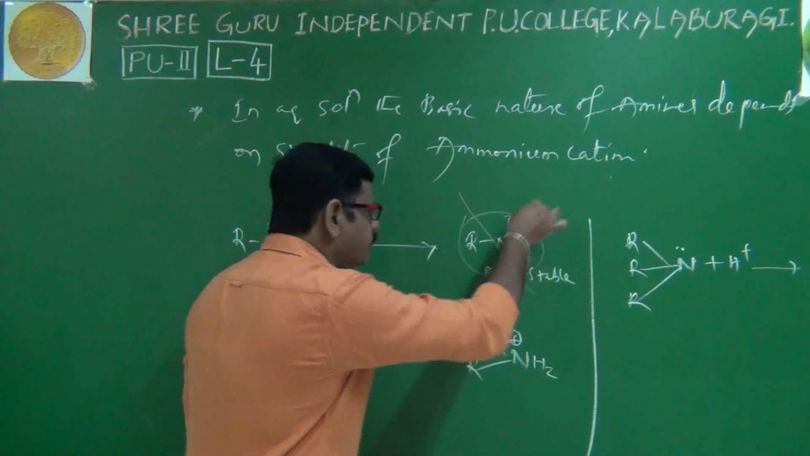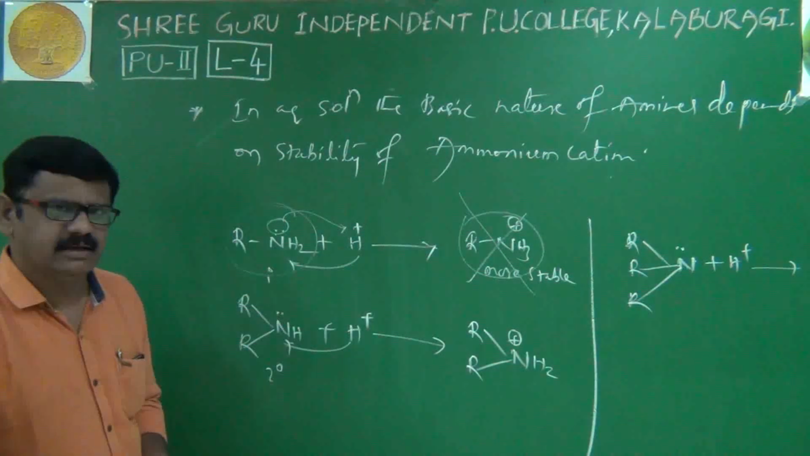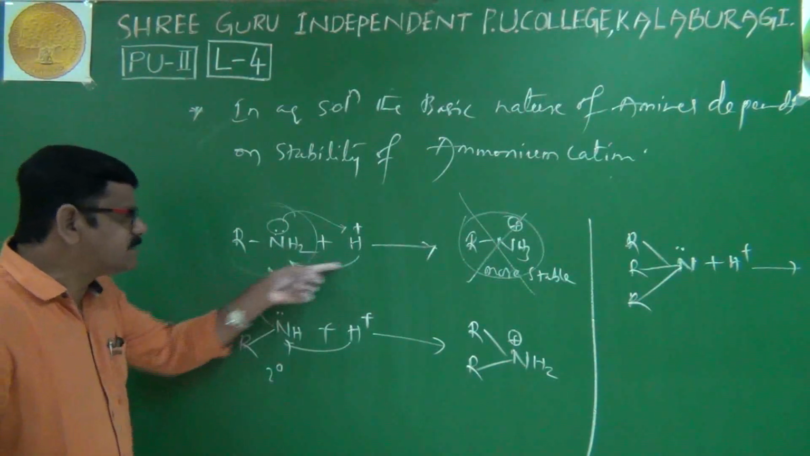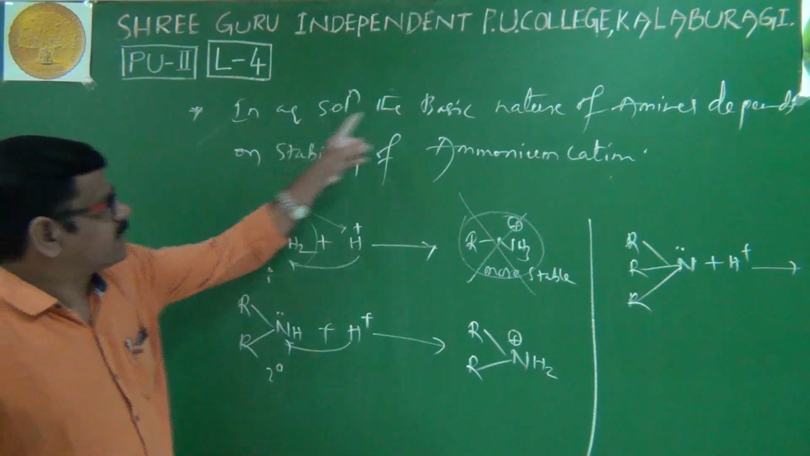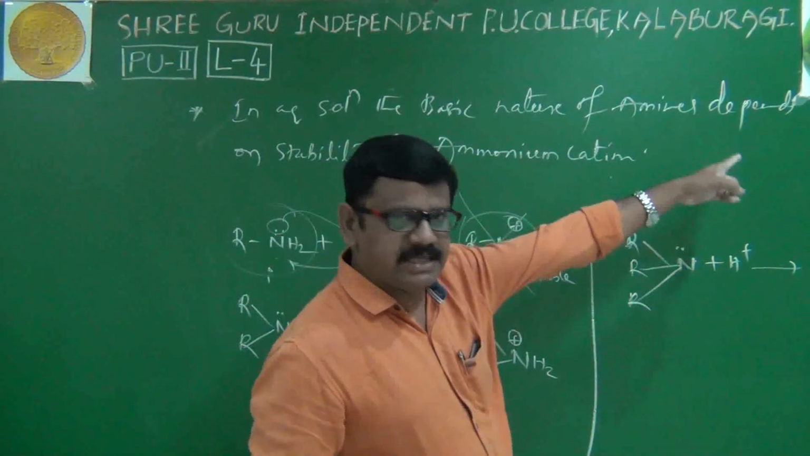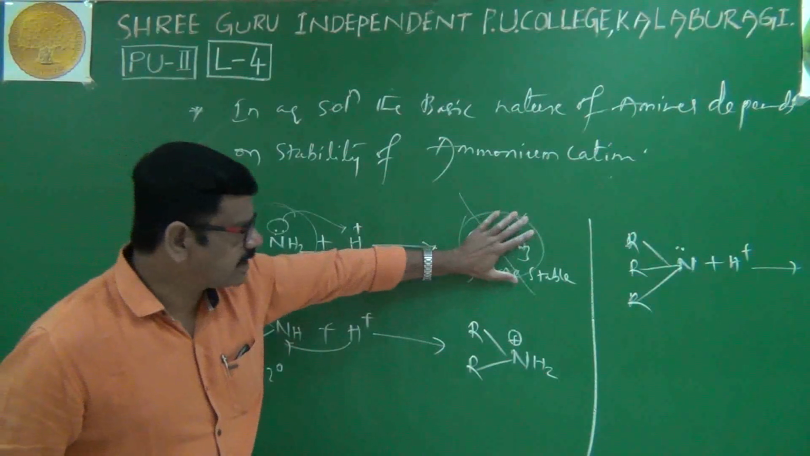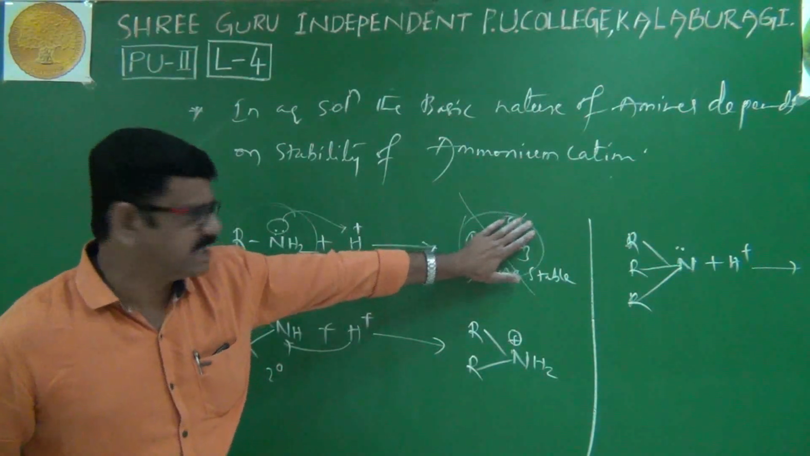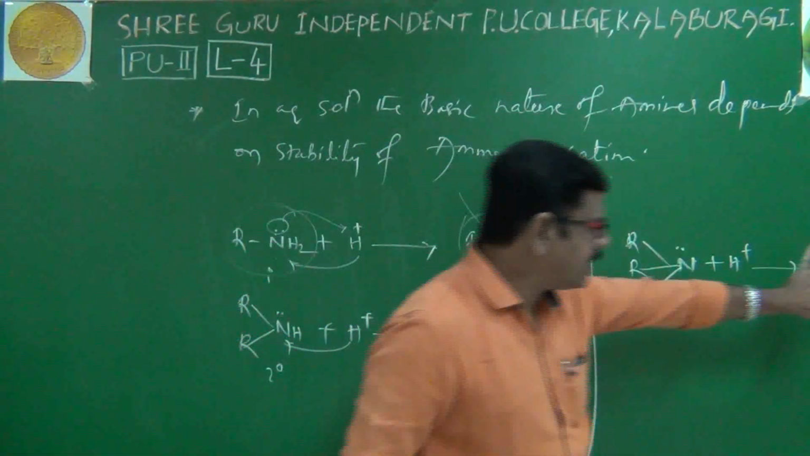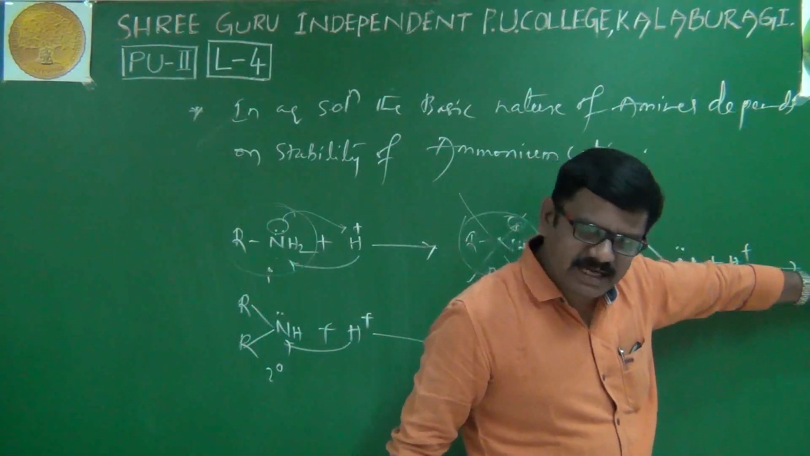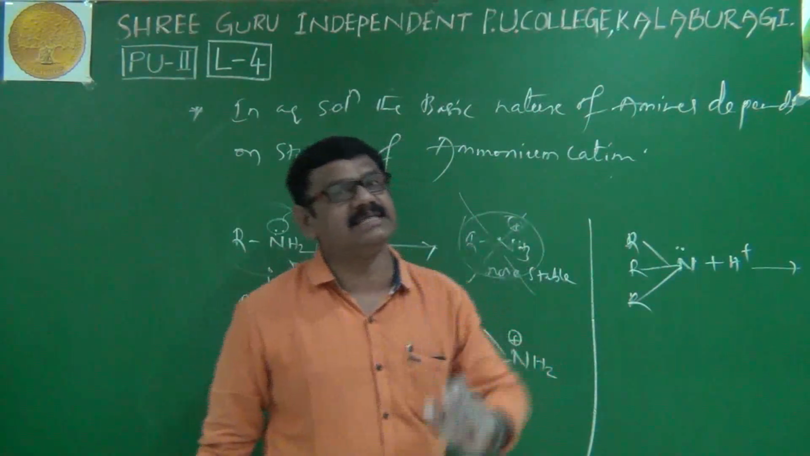Suppose it is not a more stable cation, just imagine, then obviously your proton accepting tendency will be less. Means in aqueous solution, basic nature of amines depends on stability of ammonium cation. Blindly remember, if a cation is more stable, then its corresponding amine basic nature is more.